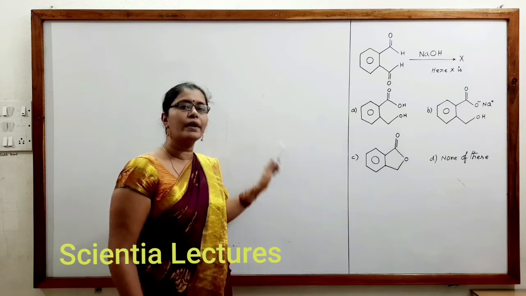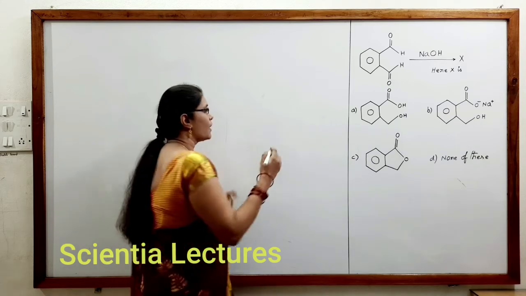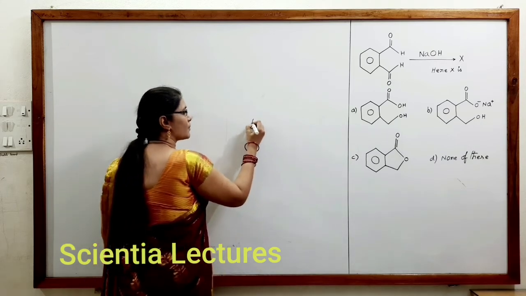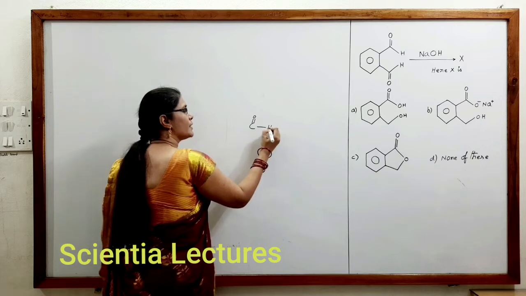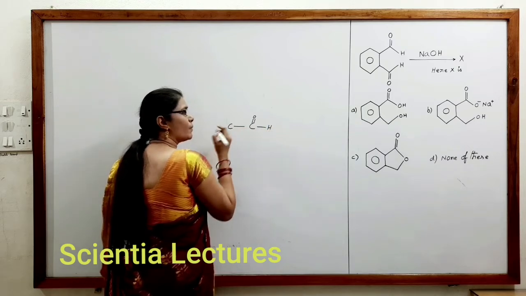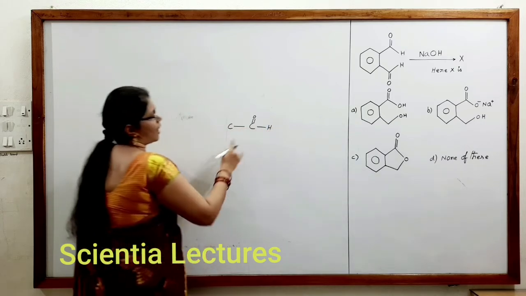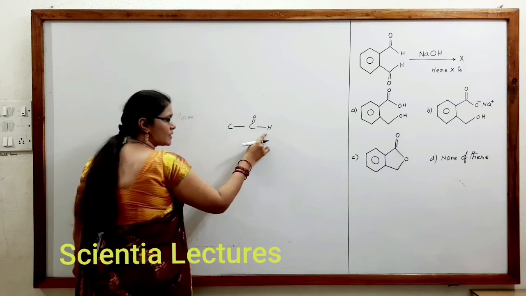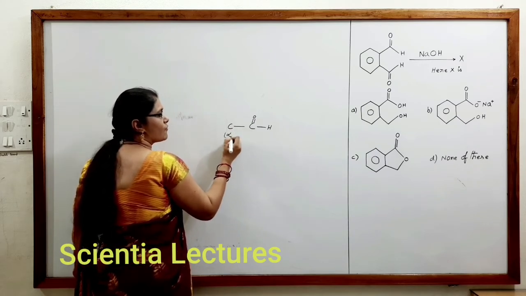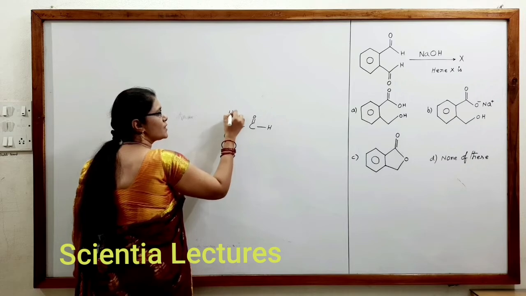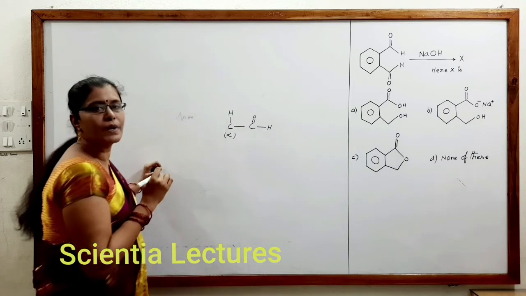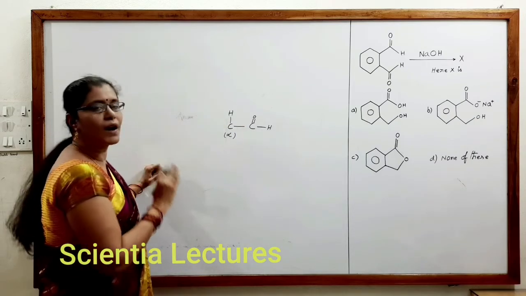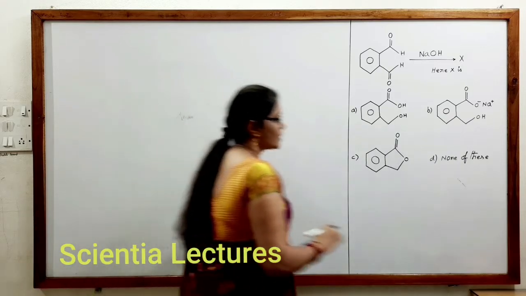Any carbon bonded to the functional group, whatever the functional group may be, like an aldehyde or ketone, anything. If there is a carbon bonded to a functional group, we call that an alpha carbon. Hydrogens bonded to the alpha carbon are called alpha hydrogens, right?